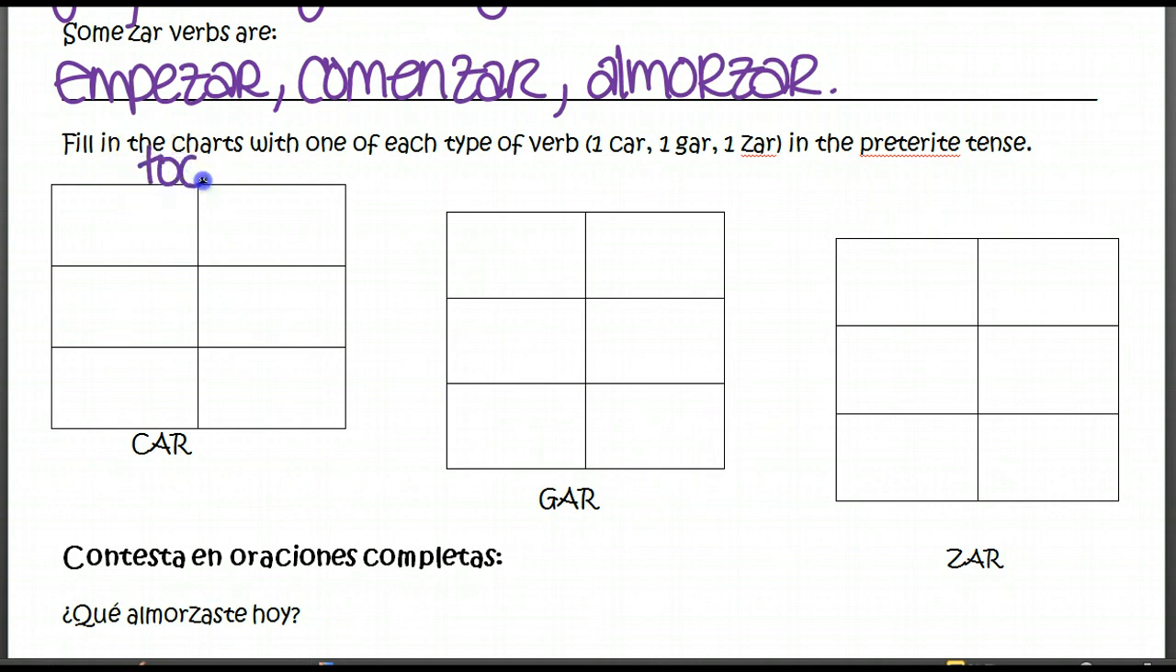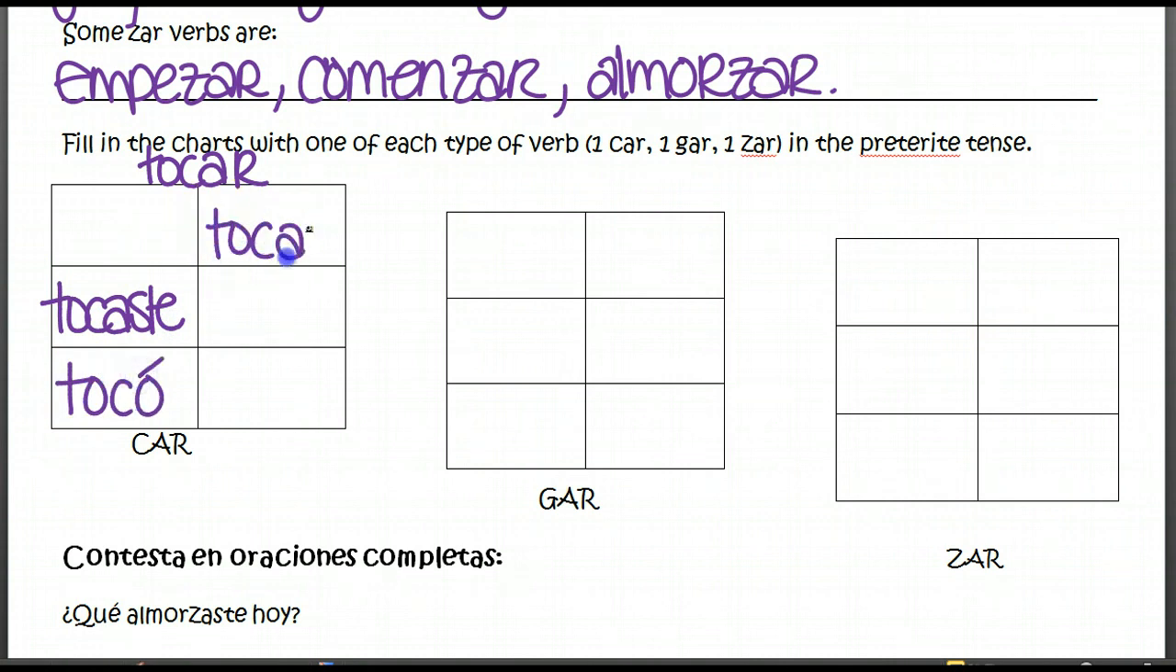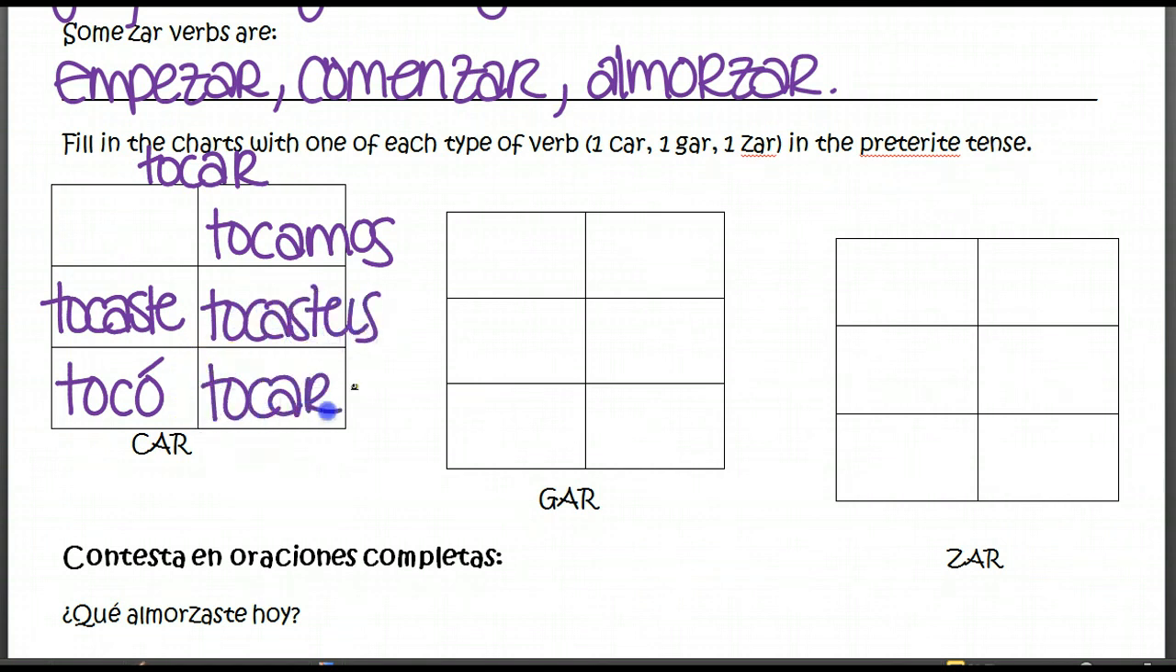So the first verb we'll do is the verb tocar, to play. All of the other forms are normal, so we're going to add our regular endings. So we'll start with the tú form, tocaste, él, ella, usted tocó, nosotros tocamos, vosotros tocasteis, and ellos, ellas, ustedes tocaron.